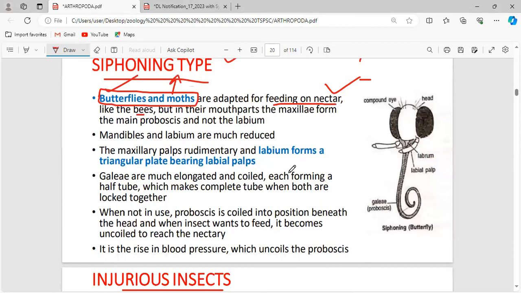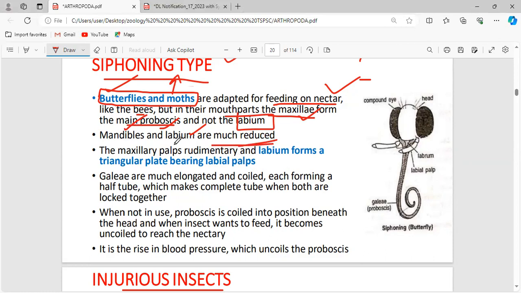For that, what characteristics do they need? Mainly the proboscis and the maxillae. The maxillae form the proboscis. Why not the labium? Because the labium and mandibles are very much reduced.